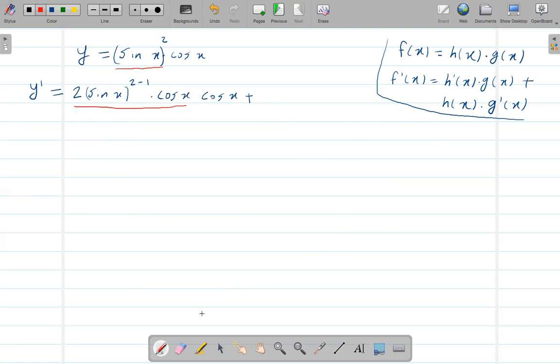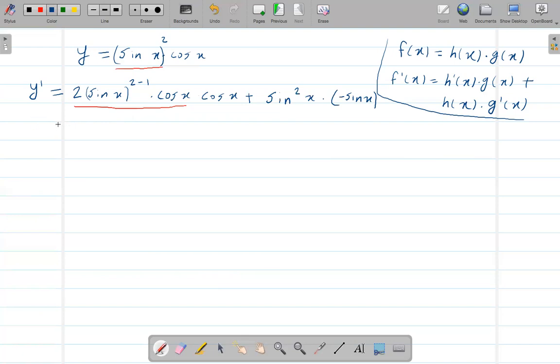Plus, now this first function will stay the same, so I can simply write it like this: sine squared x times the derivative of cosine. The derivative of sine is cosine, but the derivative of cosine is negative sine x.